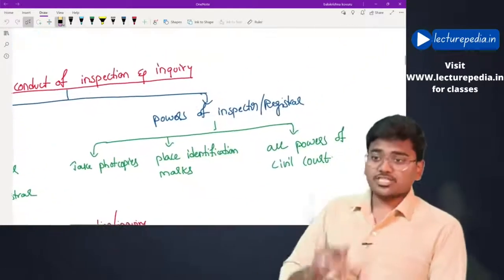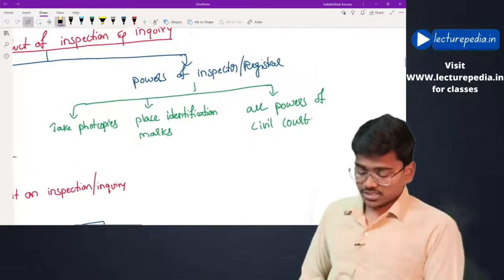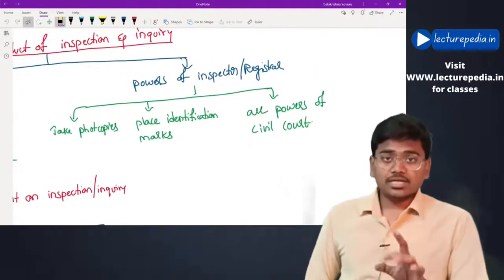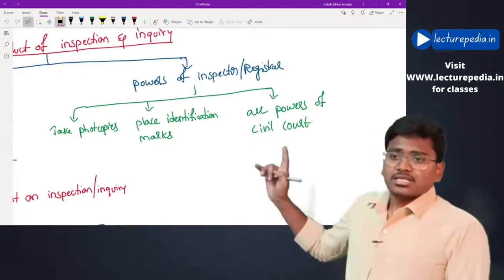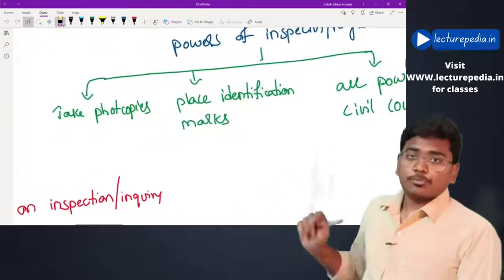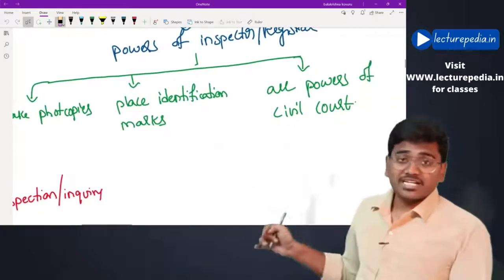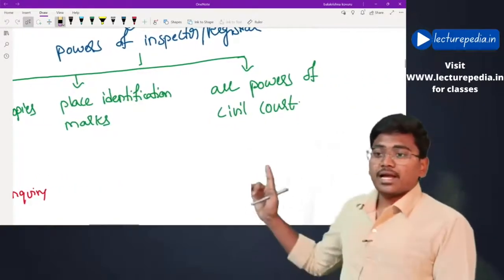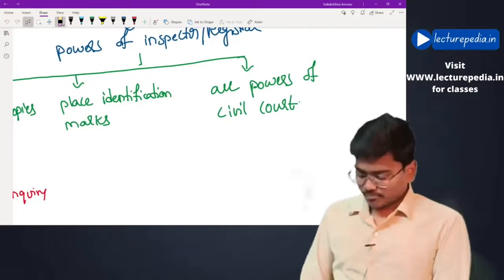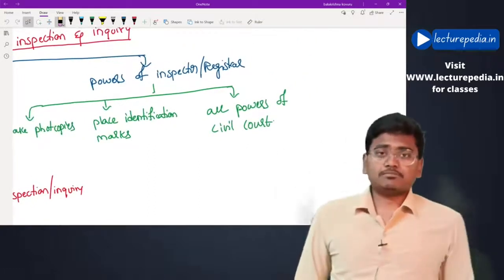Next, powers of the inspector or registrar. What are the powers of the inspector or registrar during inspection and inquiry? They have power to take photocopies of the documents or books of accounts of the company, place identification marks on the books of the company, and all powers of the civil court. What are the powers that the civil court has?